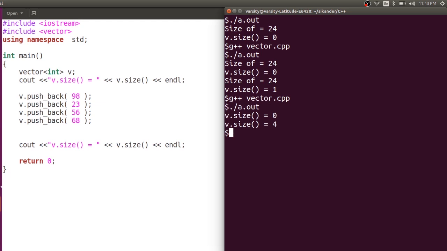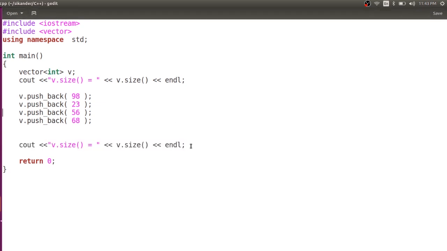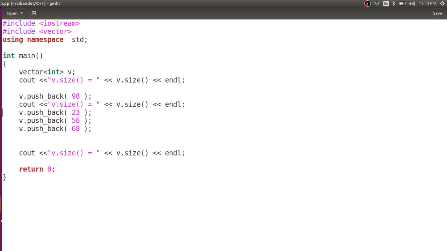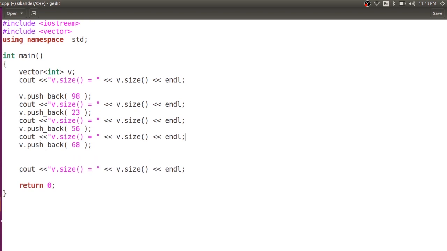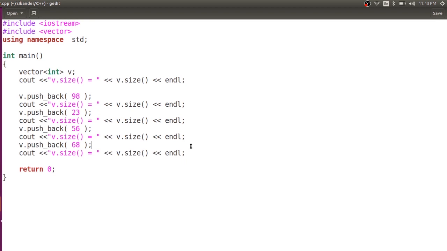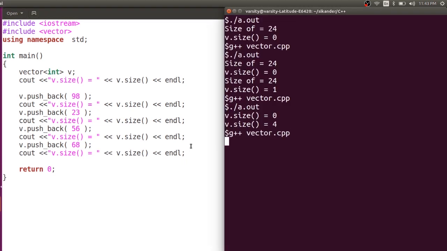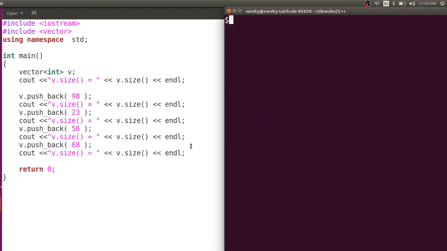From this we learned that the size is getting incremented. If you want to see the size after every step, you can place this statement after every insertion. You will see that after every insertion, the size keeps increasing by 1. Once we have understood that we can insert an element with push_back, which automatically increases the size by 1,